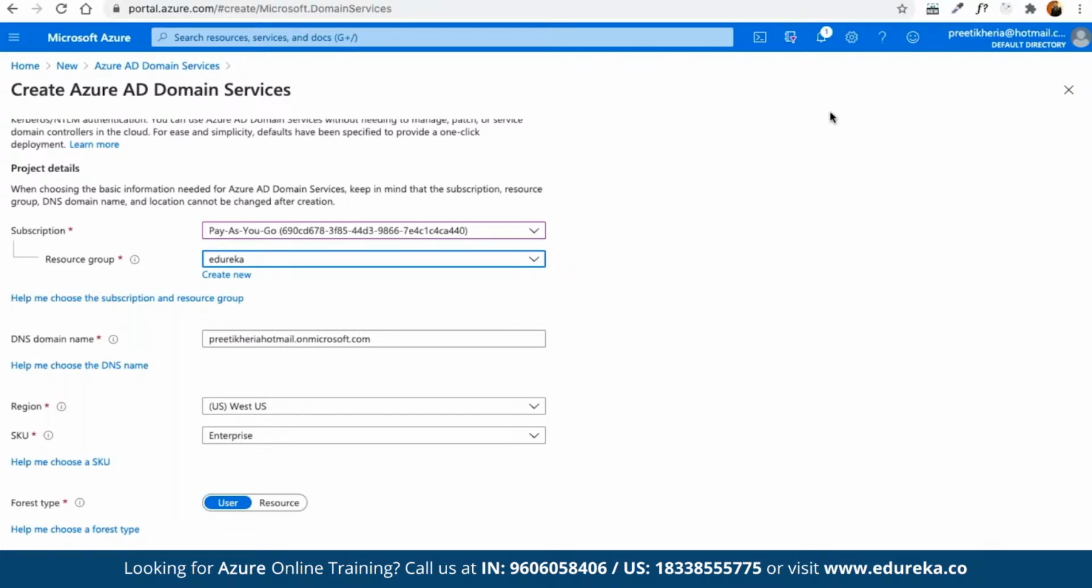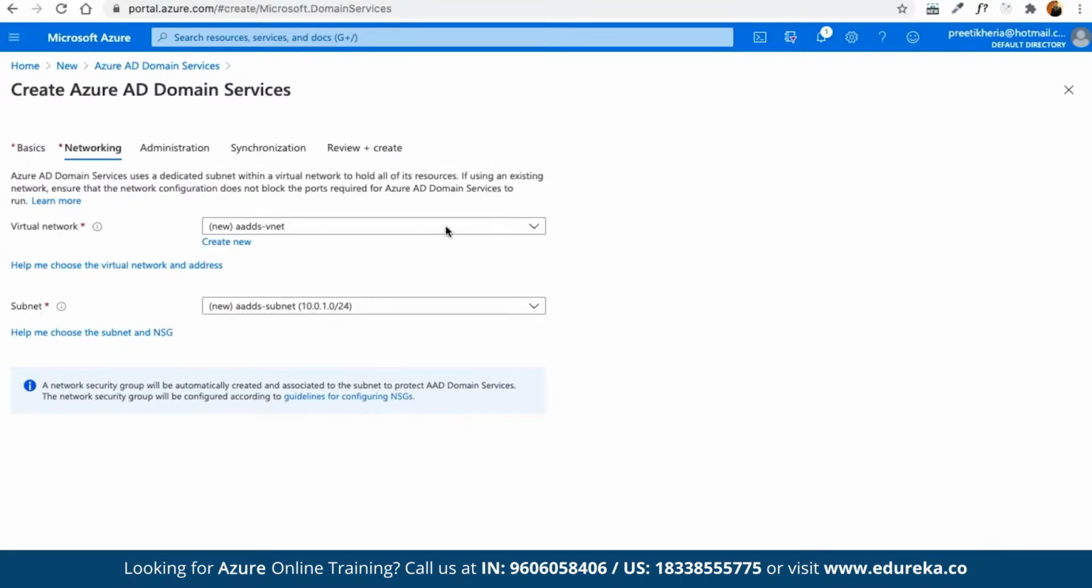from a trusted domain. So then we have to choose the networking component where we can choose the virtual network. In case we already have deployed a completely isolated network, then we can do that. Or we can create a new network as part of the requirement. We can easily do that.